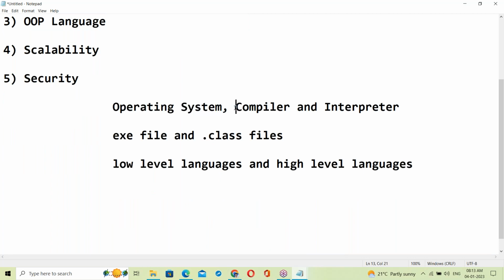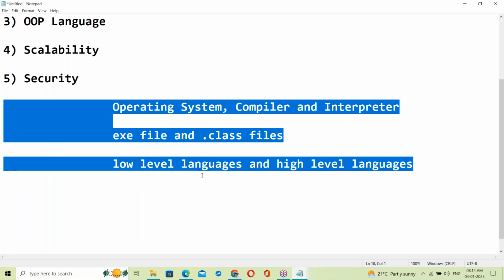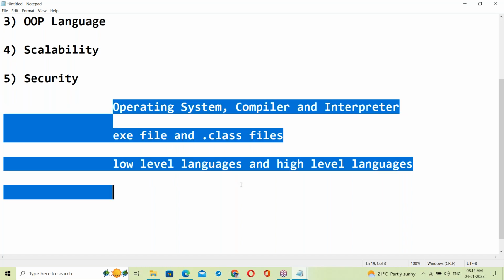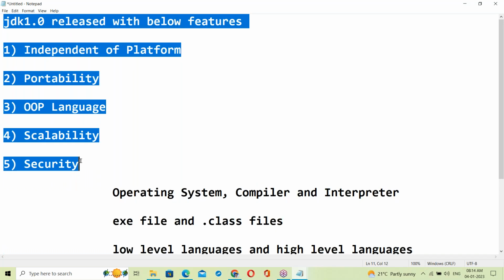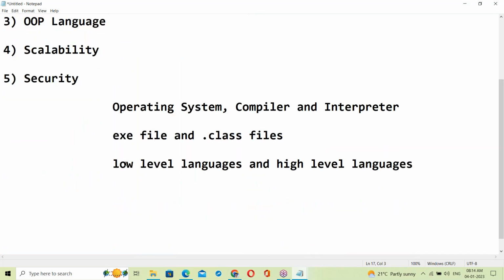What is an OS? What is a compiler? What is an interpreter? What is an exe file? What is a dot class file? What are languages like low level language and high level language? These are certain basics, and if you know them, you can understand these features easily. So let us start with the basics.